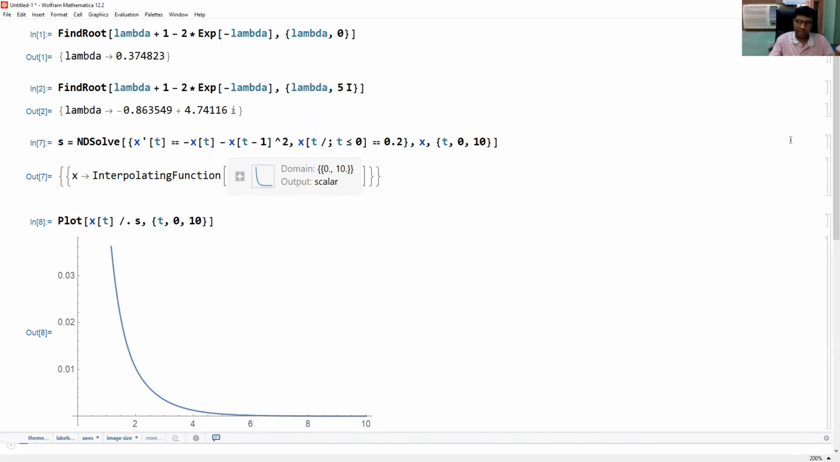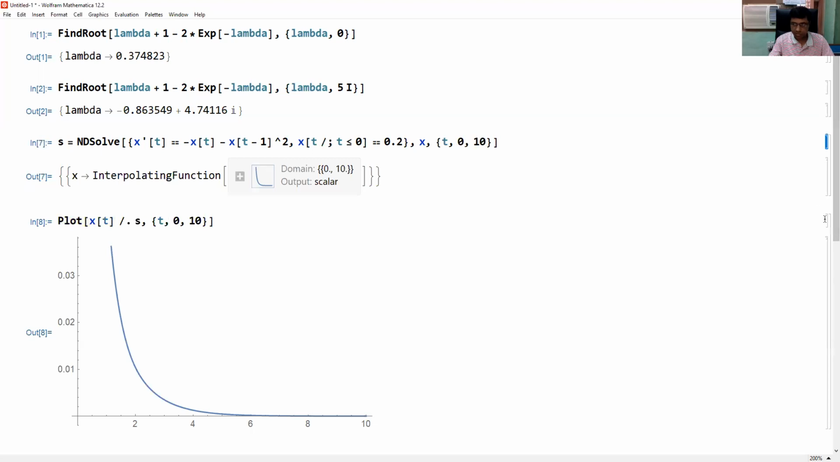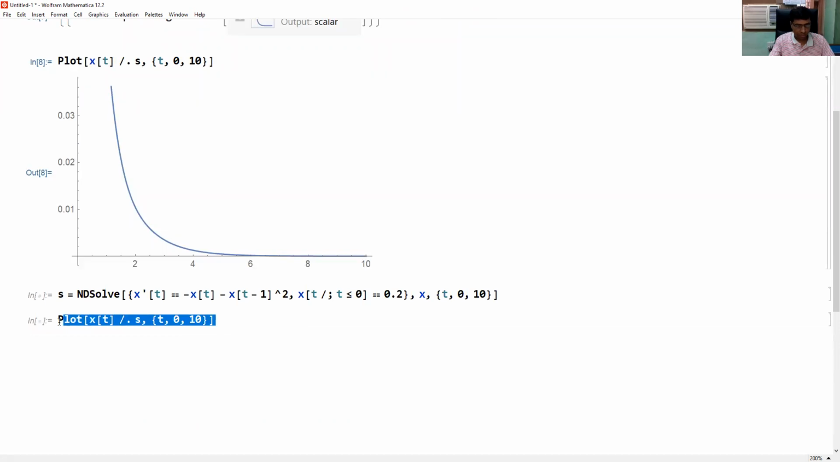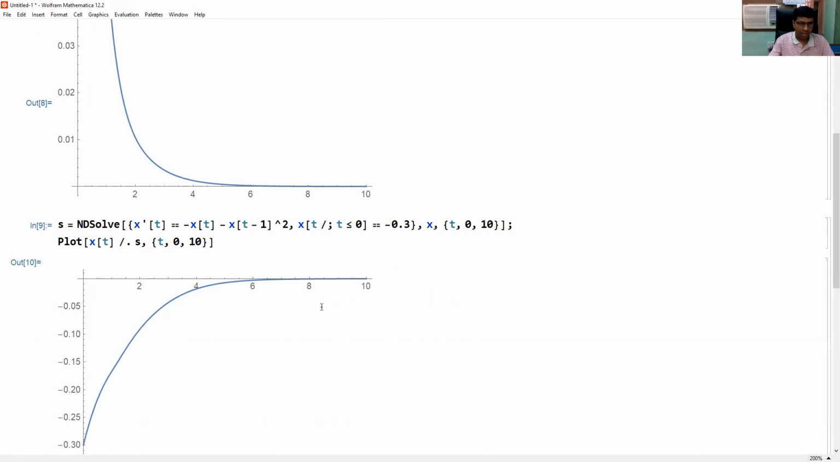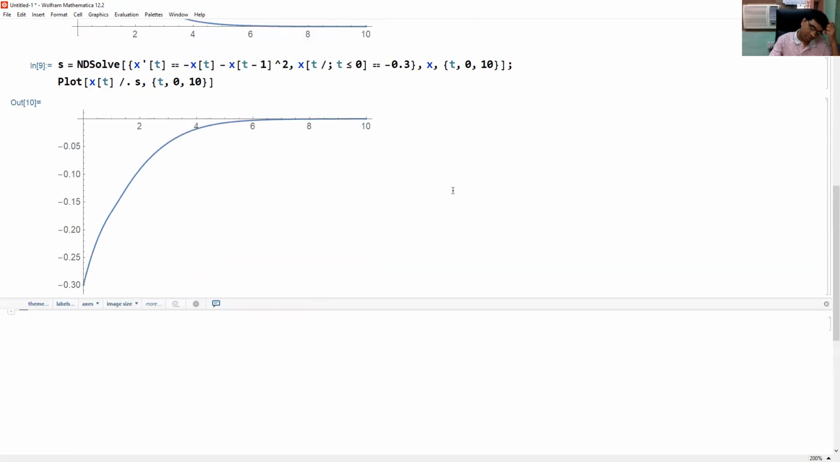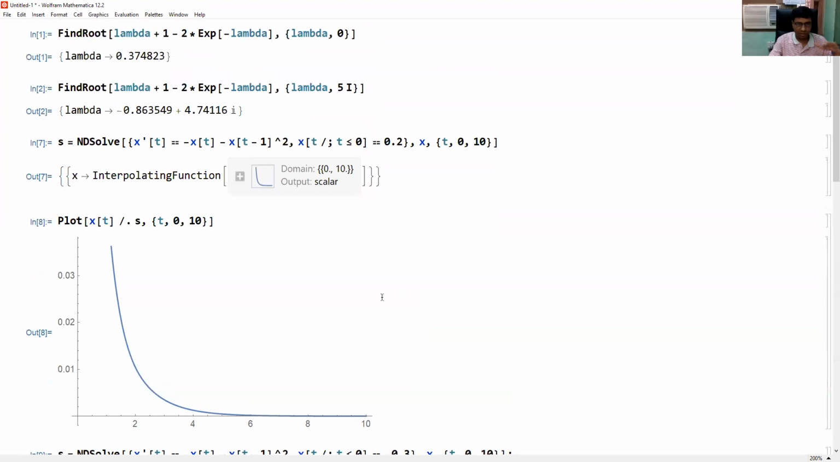We may take an initial condition to the left. So let us see. Now we take the initial condition to be minus, say 0.3, let us take. Again we can check that the solution is converging to 0. So 0 is stable. You can take different initial conditions in the neighborhood of 0.